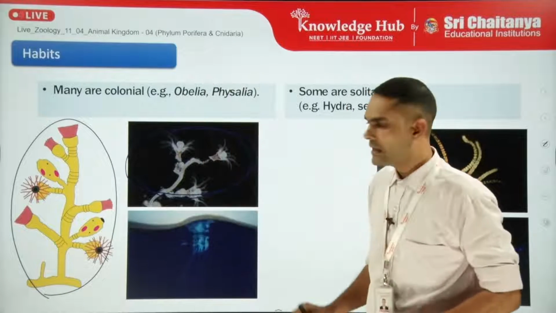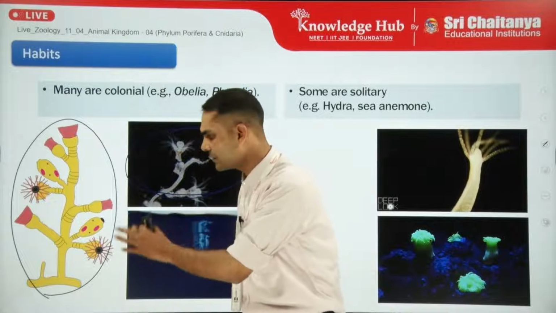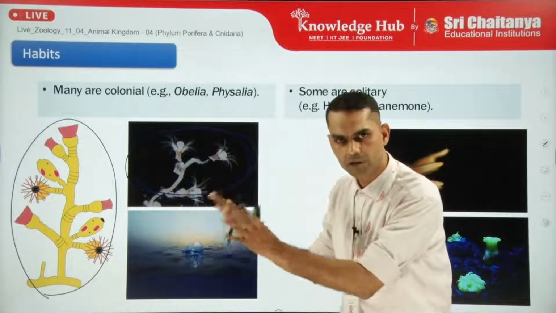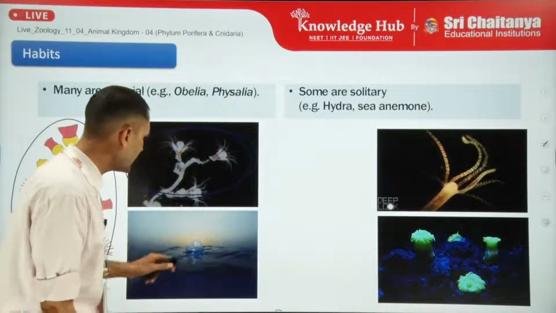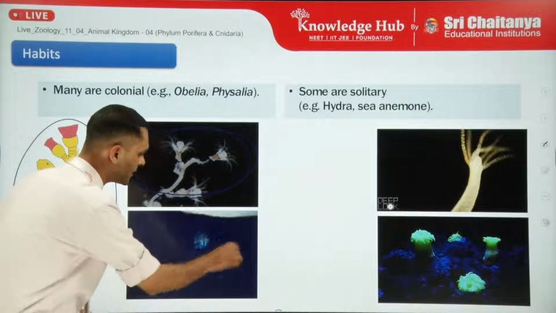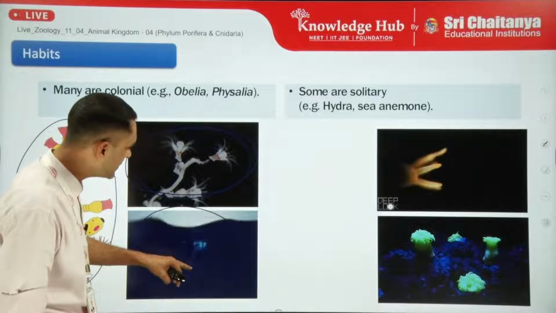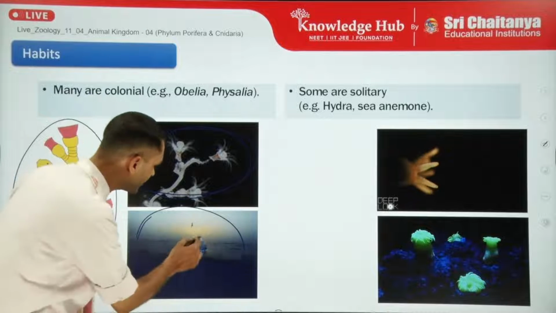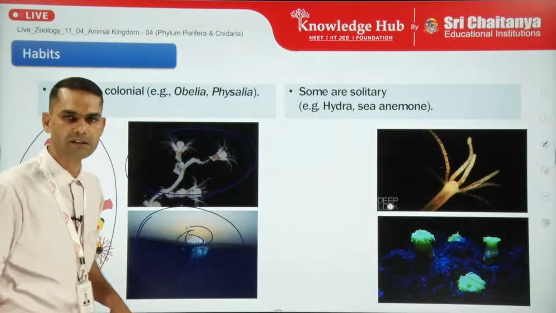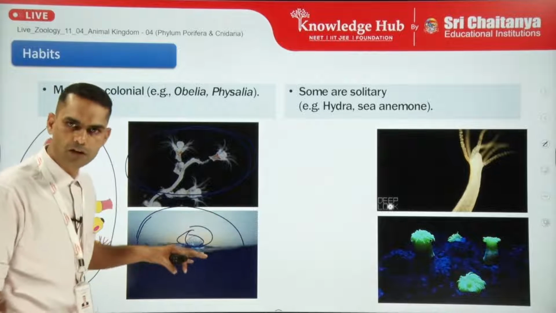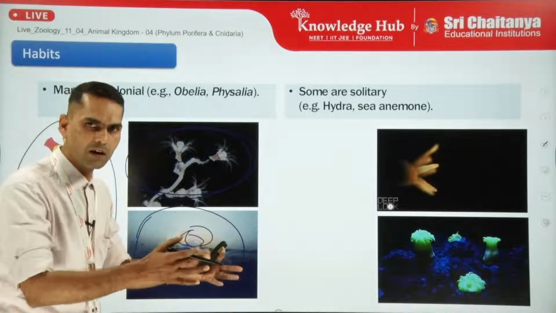So you can see that this form is not free swimming, it is sessile, it remains attached to some substratum or some solid place. Now in contrast, if you see this one, this is the example of Physalia or the Portuguese man of war, and you can see the tentacles and another gas filled chamber called pneumatophore, as you can see on the top of the surface.